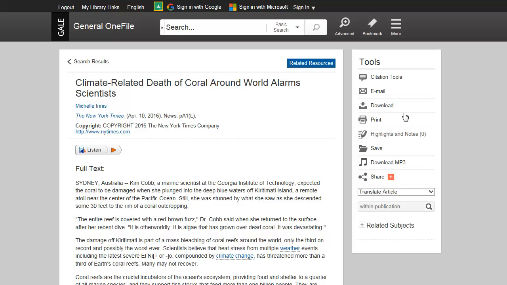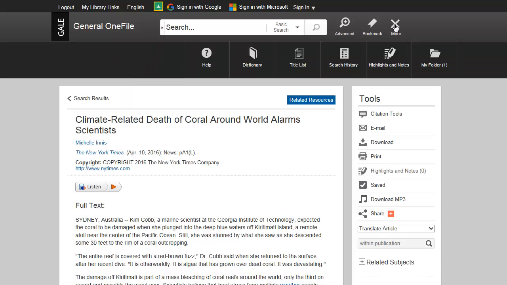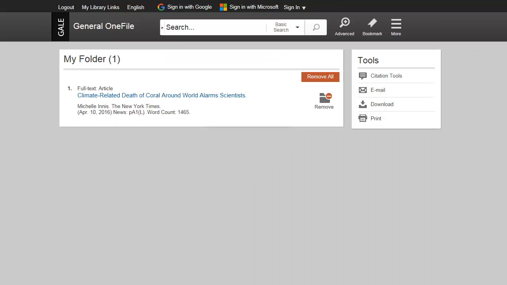Using My Folder during your session can be a great time saver. My folder is like an online shopping cart. It holds the documents you've saved in your session. Simply click the Save button for any document you want to add to your folder. When you're ready to use your folder, click the More button in the browser to locate My Folder. You can print, email, download, or cite all items in My Folder at once. Keep in mind that My Folder only saves documents during your current session. The items won't be there the next time you log in.